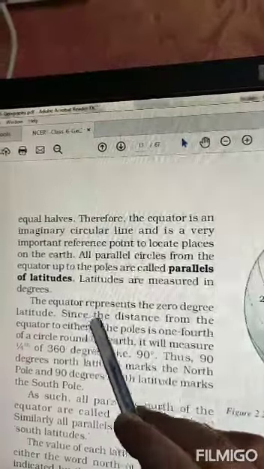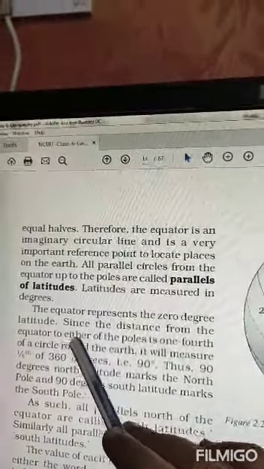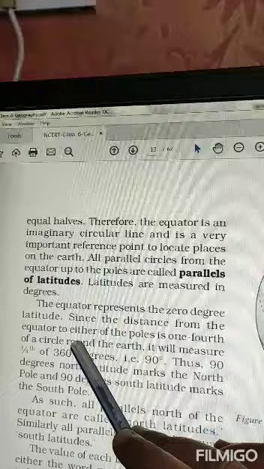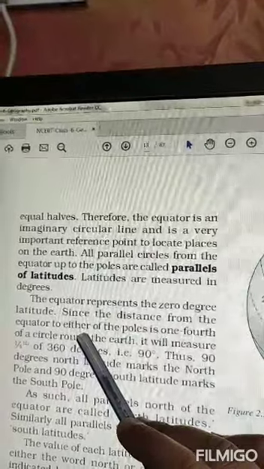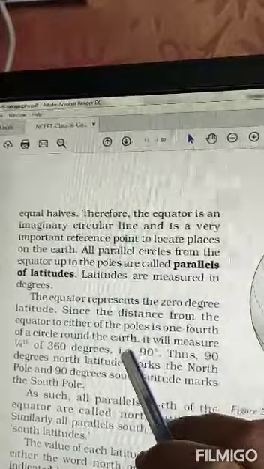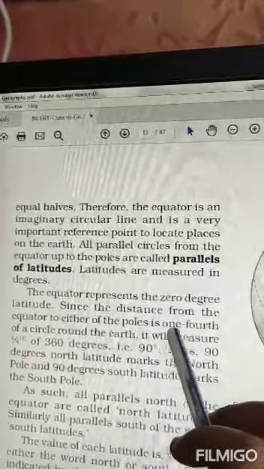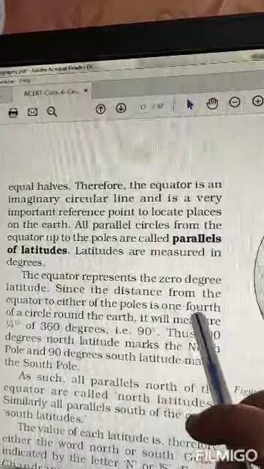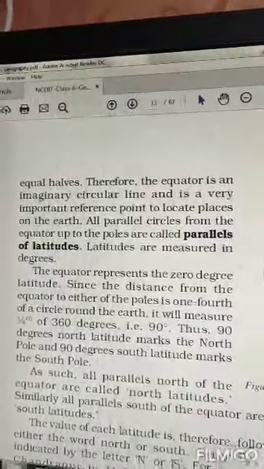Now the equator represents 0 degree latitude. The distance from the equator to either of the poles, the North Pole or the South Pole, is 1/4 of a circle around the earth.